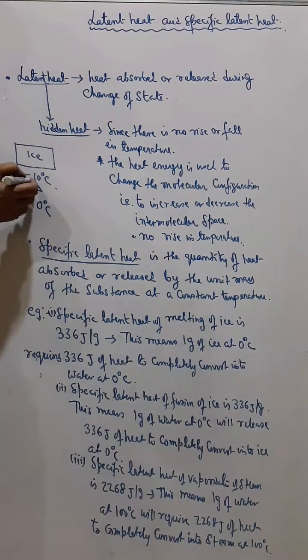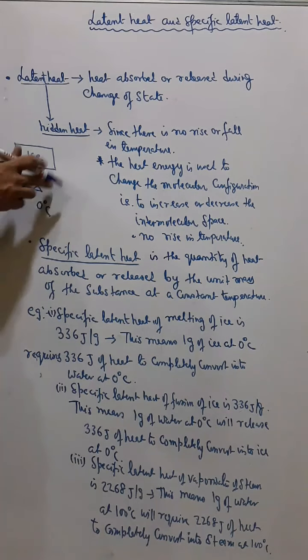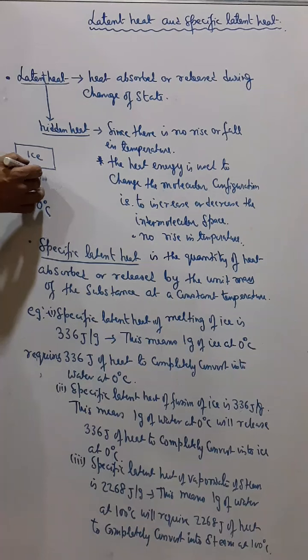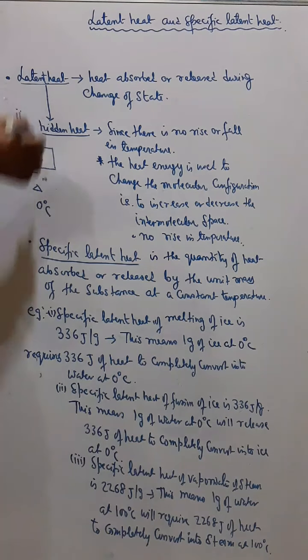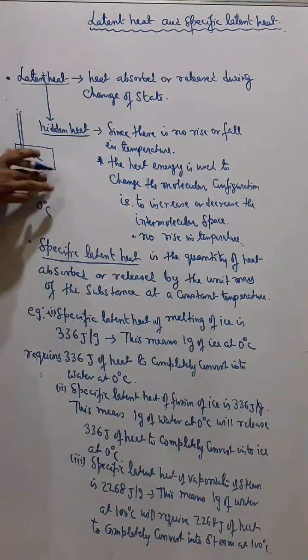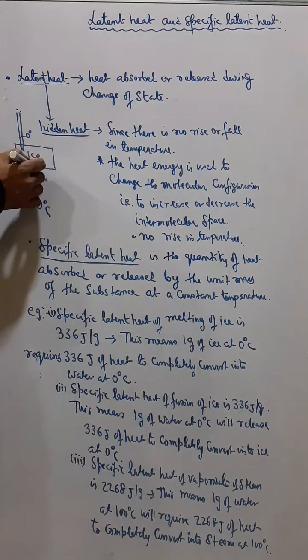First, the temperature of this ice will start increasing because we are heating. So it will change from minus 10 to minus 9, then minus 8, then minus 7, and if I place a thermometer here for measuring the temperature, we'll see that the temperature is constantly rising from minus 10 degrees to 0 degrees Celsius.